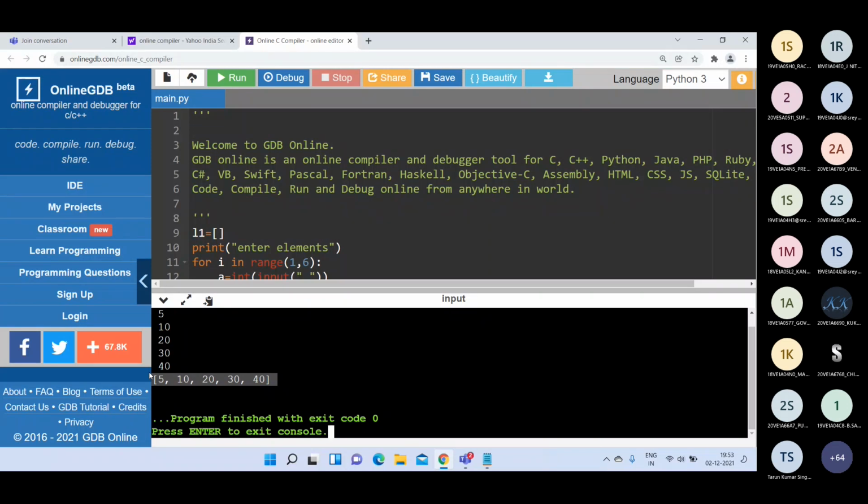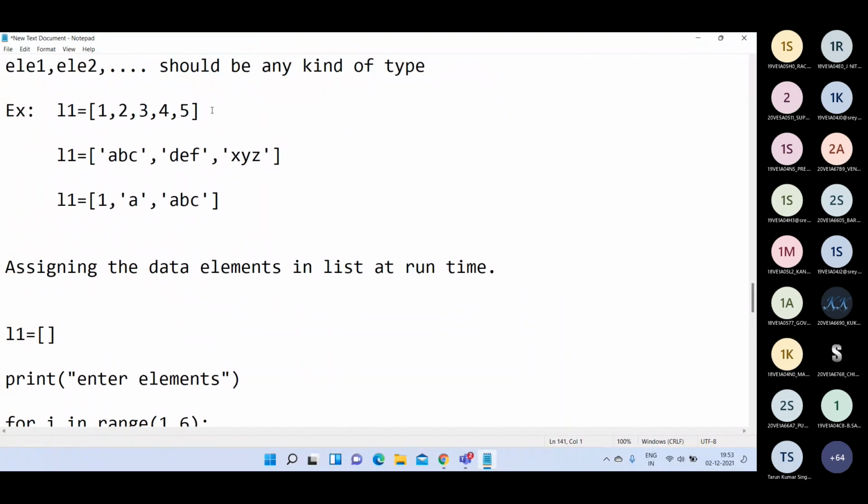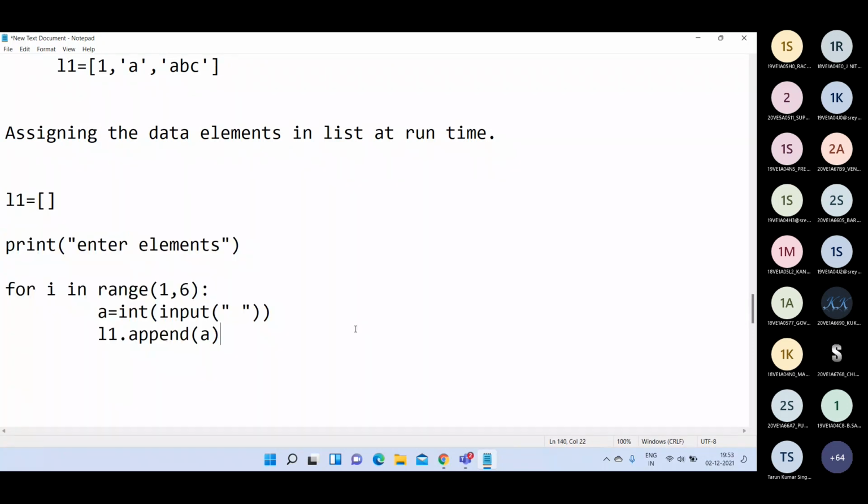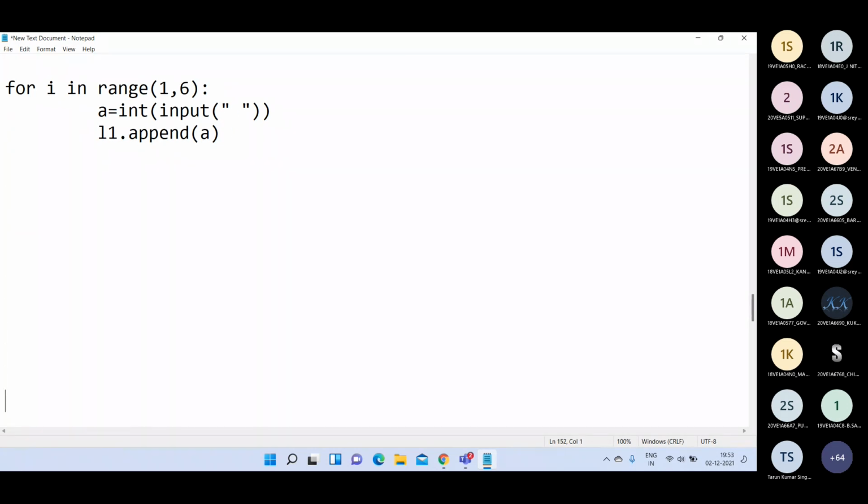Is it clear? So it is possible to give values to the list directly like this, or if you want, you can give them at runtime by using a for loop like this. It depends on your program. You can use any one of these ways for initialization of a list. Is it clear?